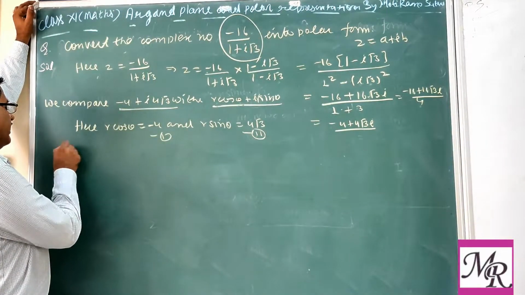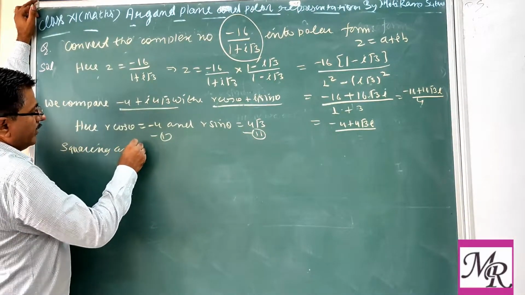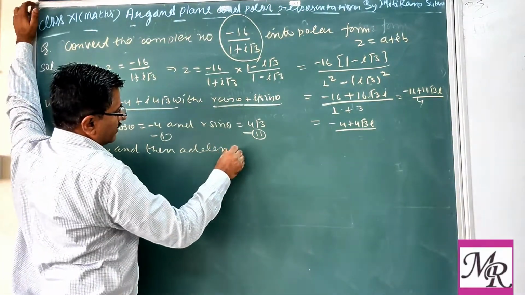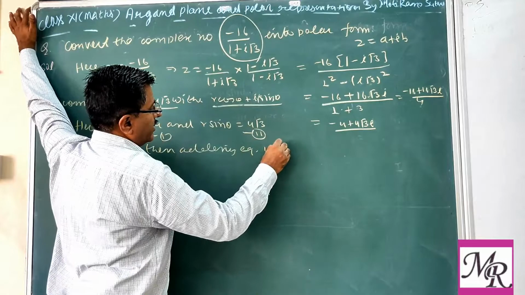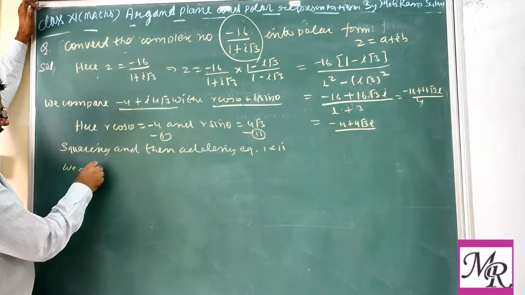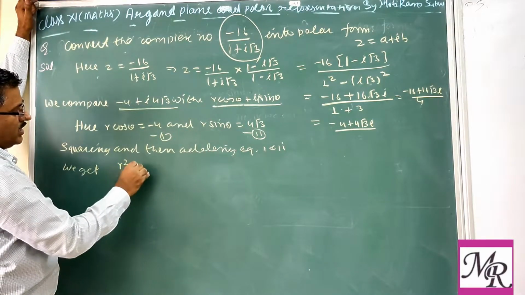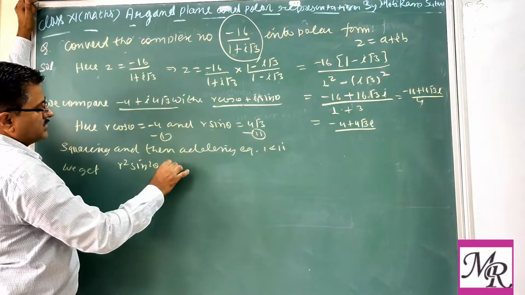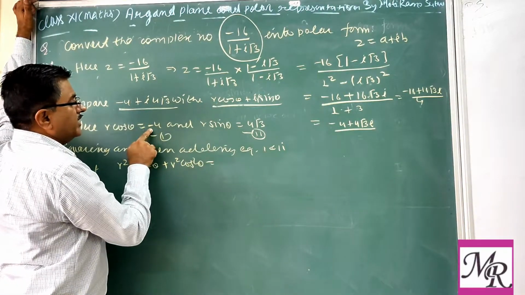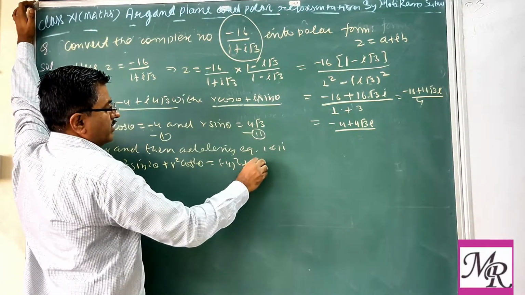Then squaring and adding equations 1 and 2, we get the left side squares, r square sin square theta plus r square cos square theta, with the right side squares, minus 4 square plus 4 root 3 square.